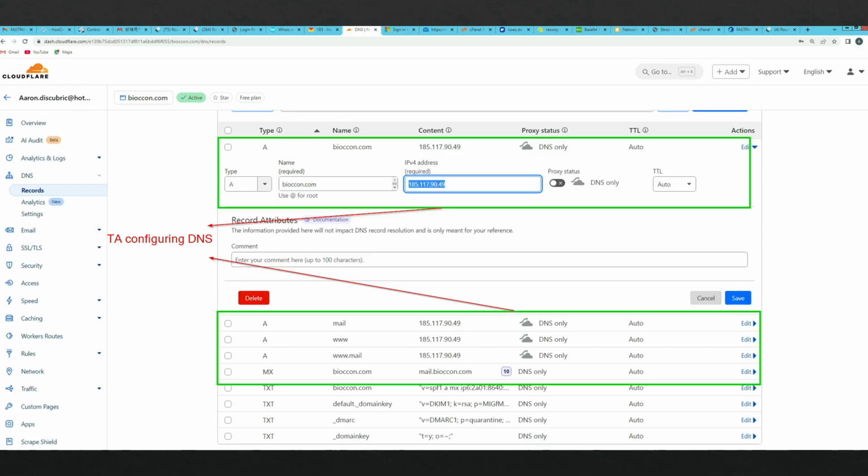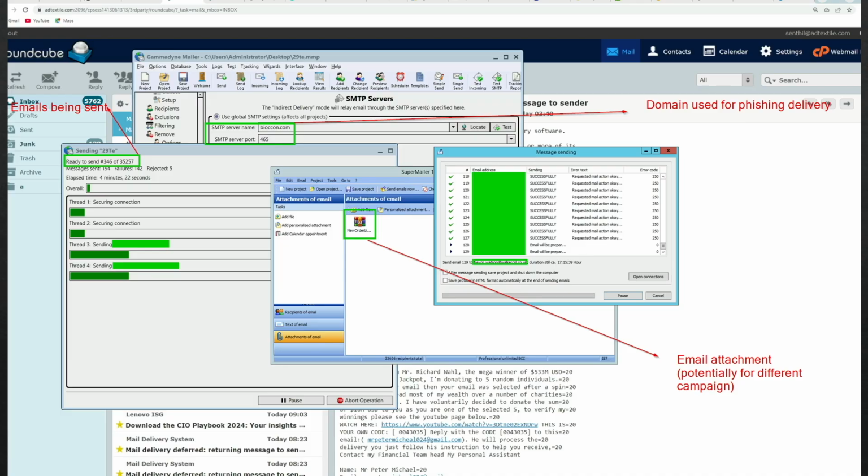So super useful. And they're configuring DNS, they're setting it up, they've got issues. Here's quite an interesting one. They're using, it's called Maildime or Gamma Maildime. I can't remember and I can't see it on the screen. But this is their software they use to send out mass phishing emails. And I think we can see something like 35,000 emails being sent out at a time. And we can look at that particular attachment, which is like a PO update. This is a different campaign to the one I analyzed. But what we can see here is emails being sent out en masse. And this one, I believe, is for the biocon domain we saw.